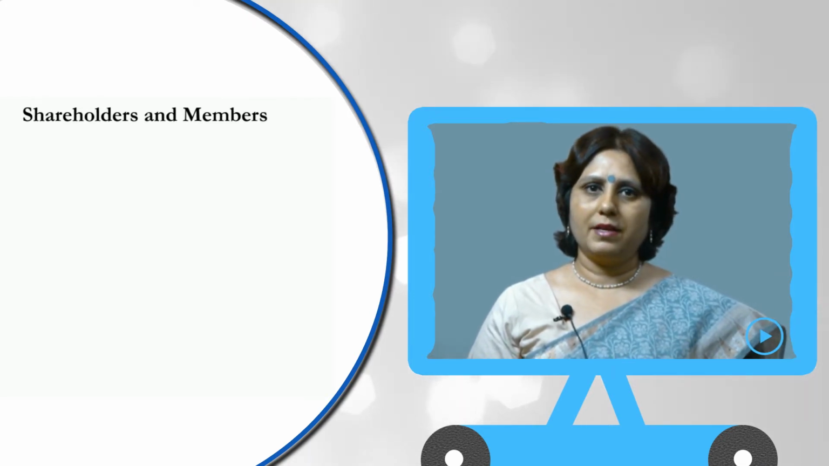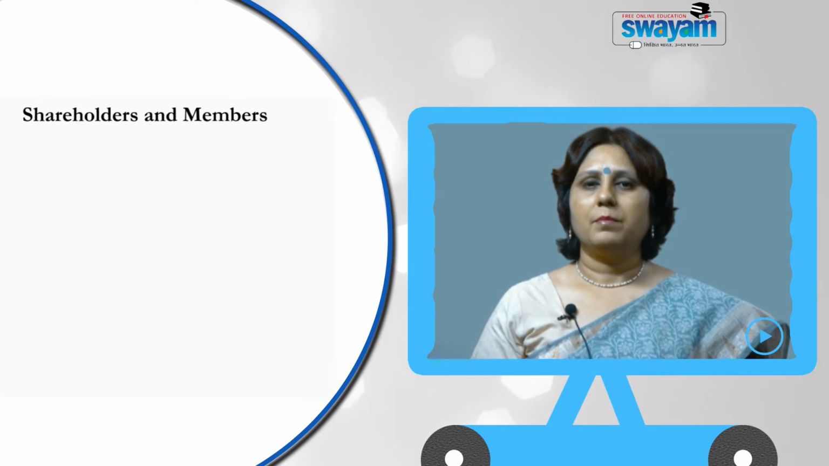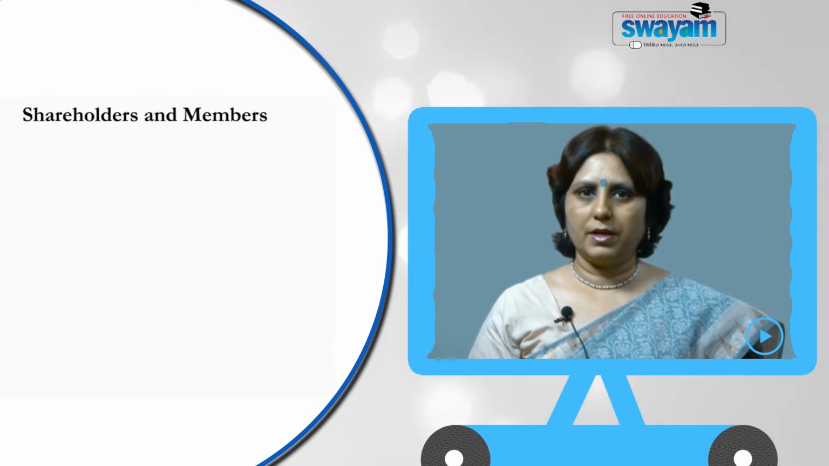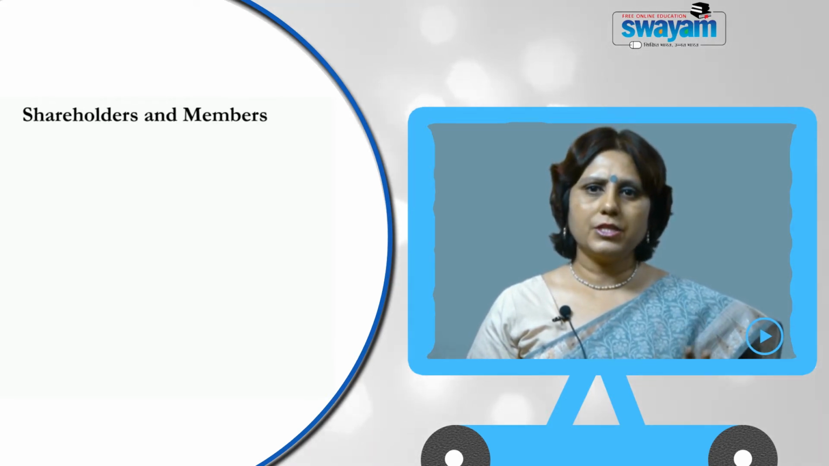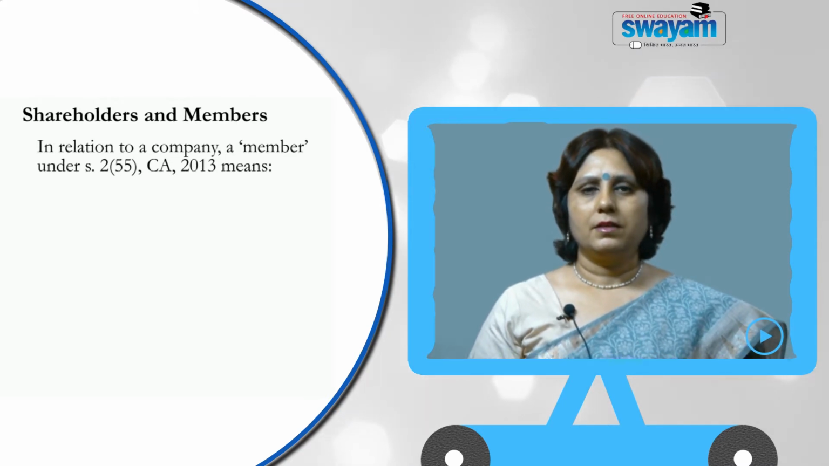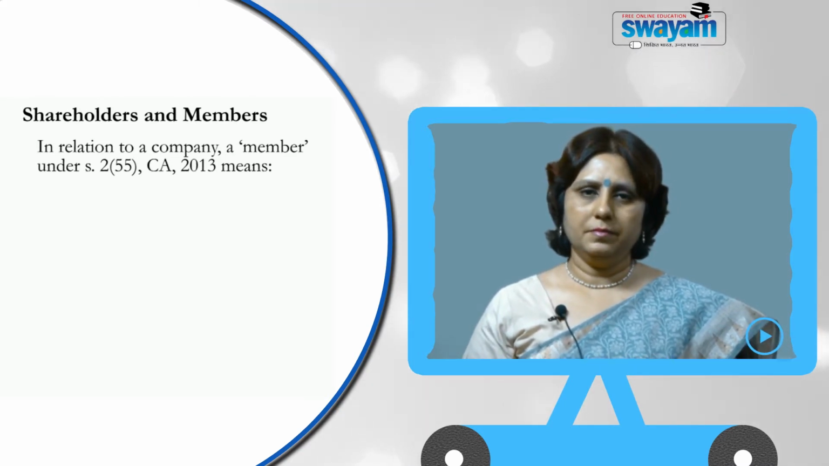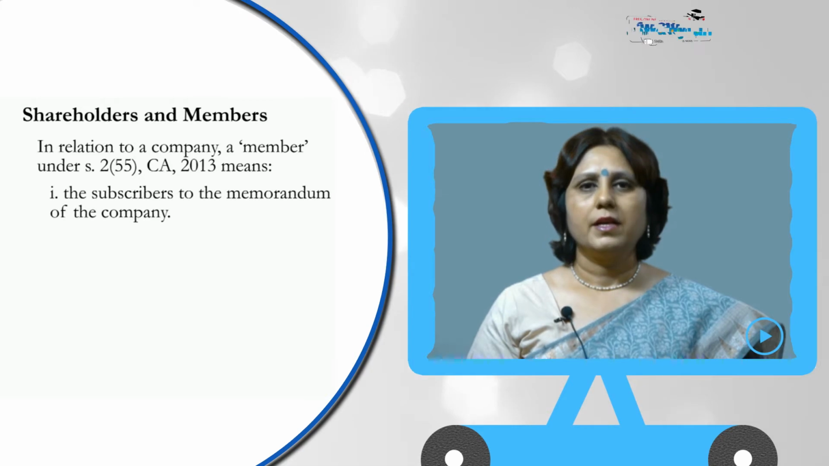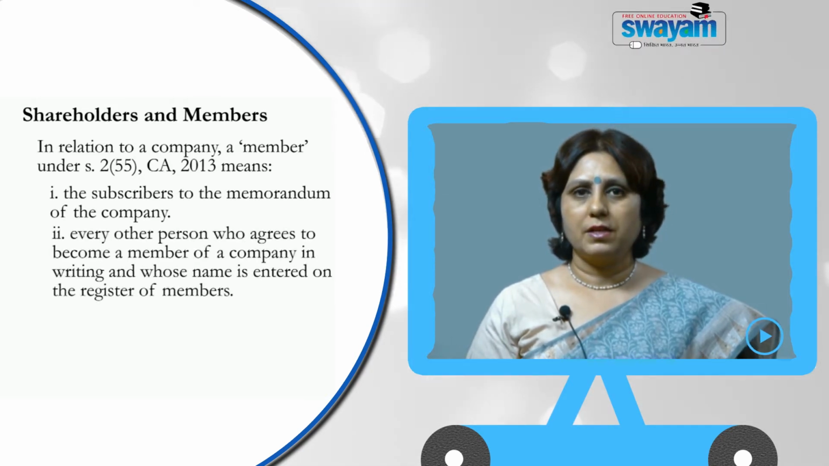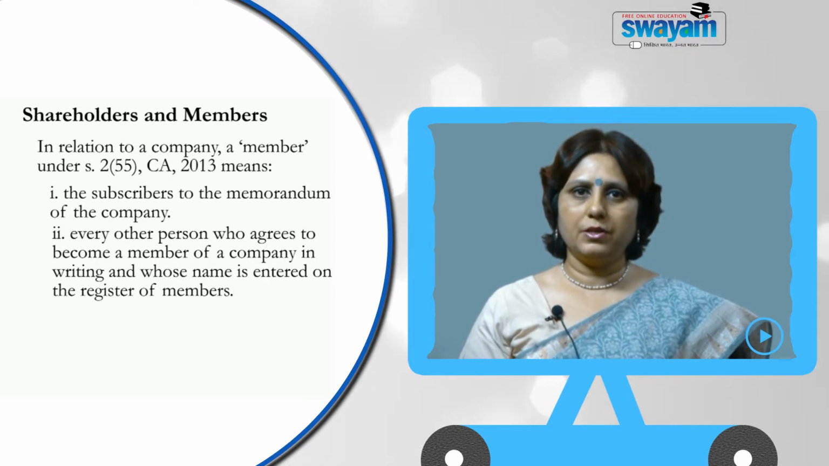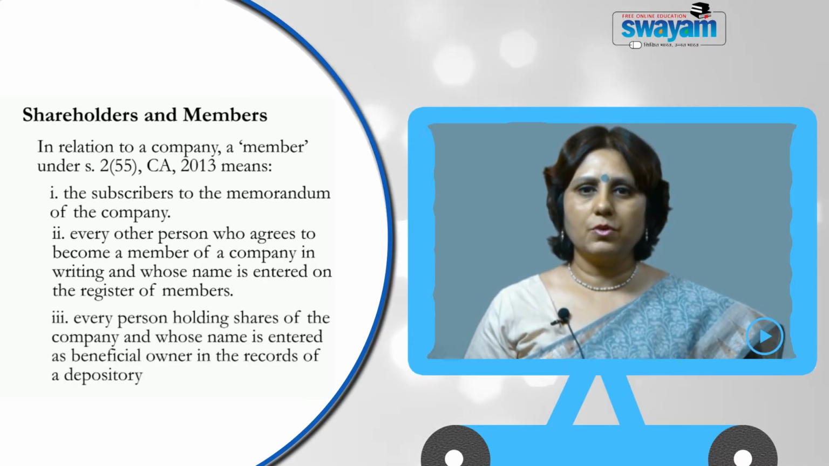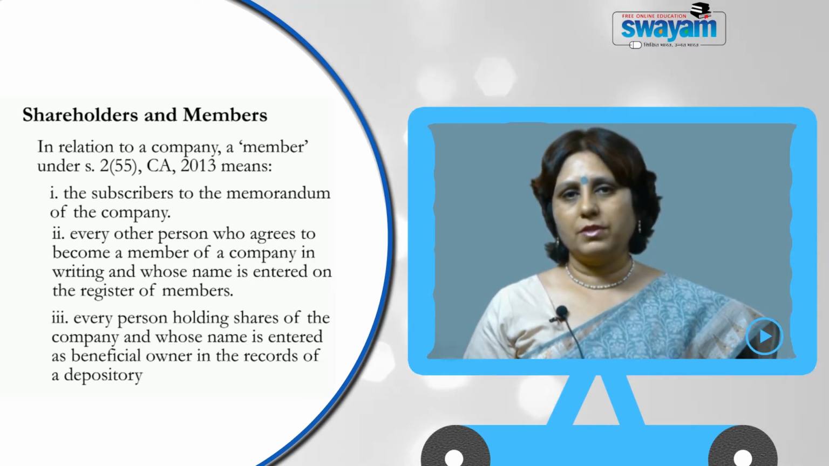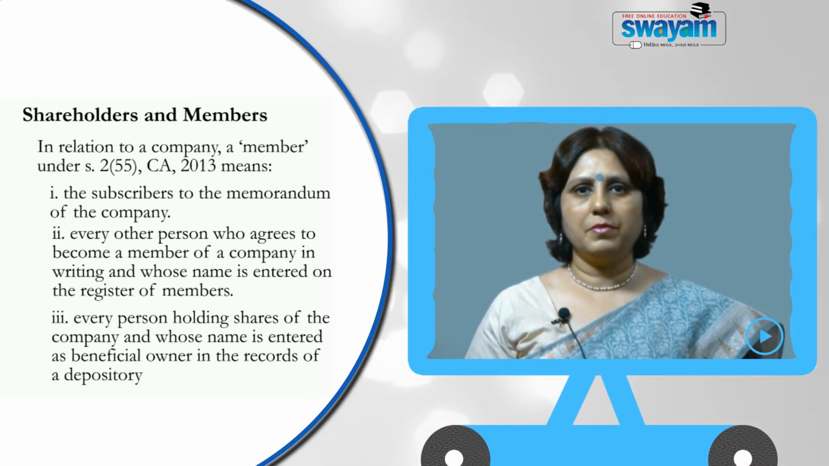So, if the capital is divided into shares and shares are subscribed by the investors, they become the shareholders of the company, but they are also the members of the company. Section 255 of the Companies Act 2013 says that the following categories of persons can be members of the company. First, subscribers to the memorandum. Second, those who have agreed in writing to become members of the company and whose names have been entered into the register of members. And third, any person who is holding shares and whose name is entered as a beneficial owner of the shares in the records of a depository.